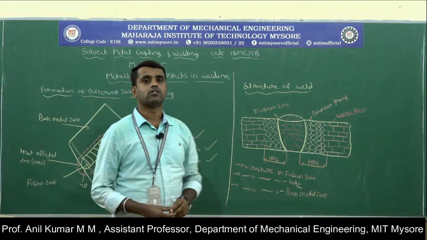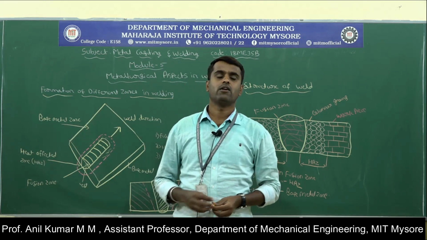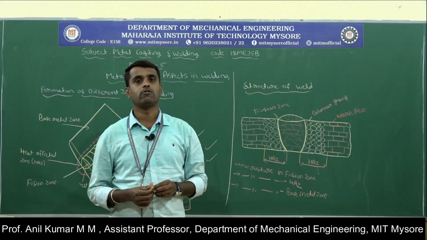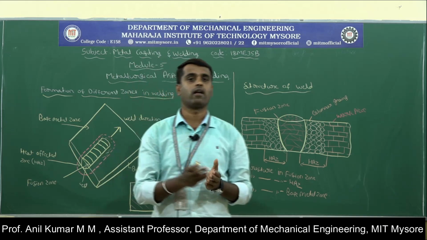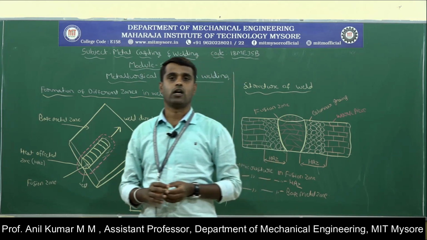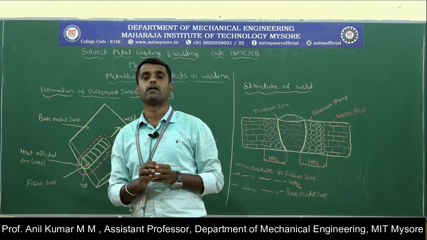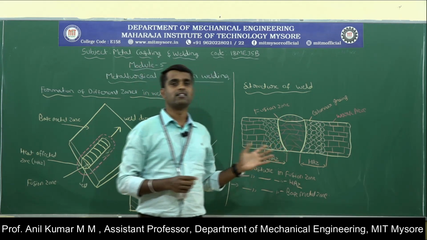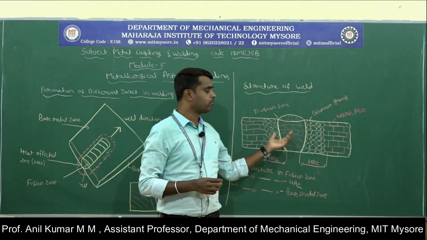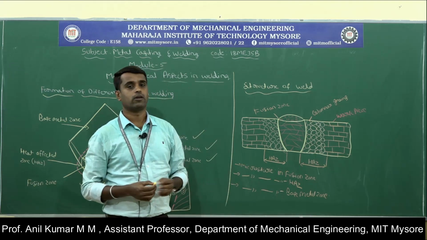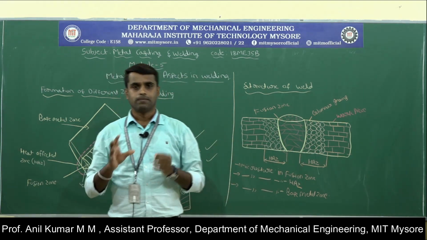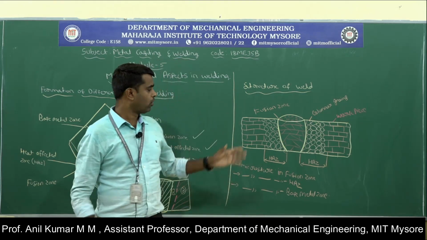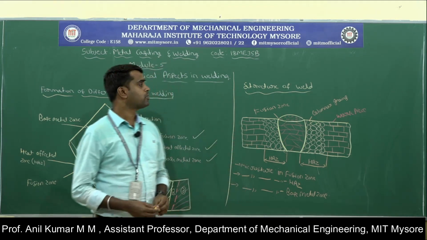Next is the structure of the weld. During the welding process, a large amount of heat is involved, as we are heating the edges of the two metal pieces. Upon solidifying, we get a strong solid joint. The microstructure development in the weld bead depends upon the solidification behavior of the workpiece material.